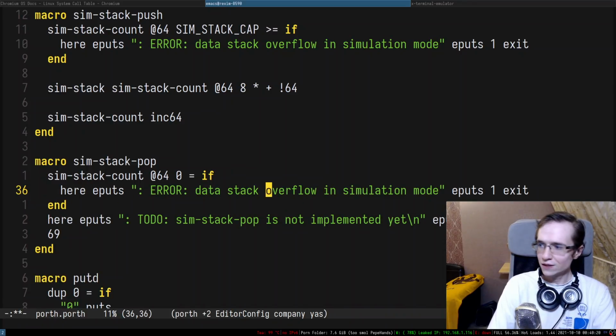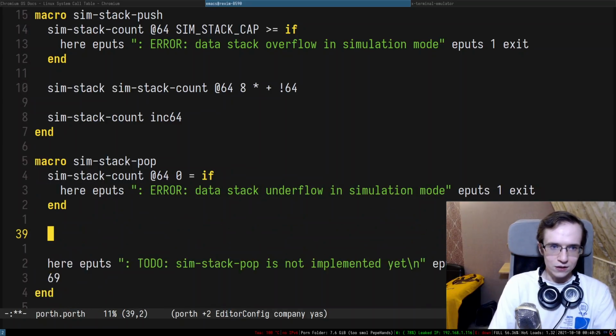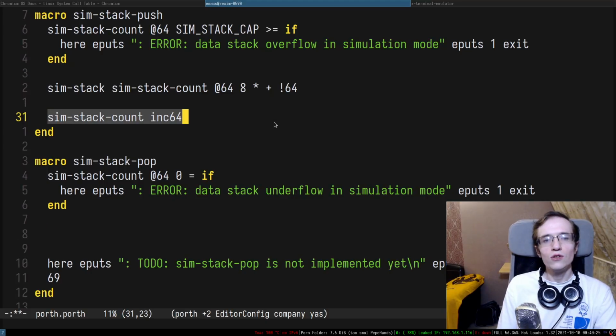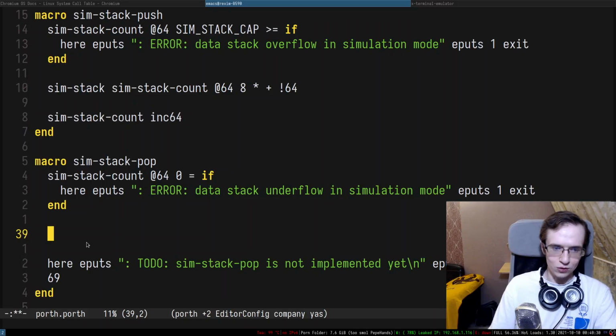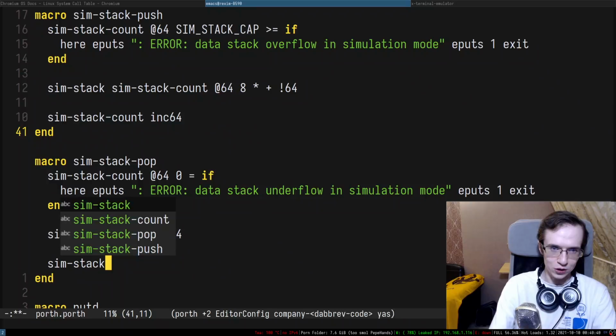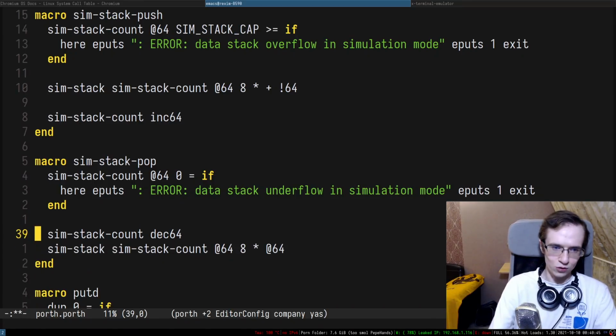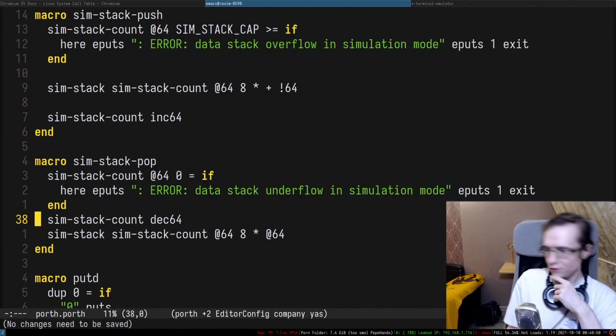Data stack underflow in simulation mode. All right, and the first thing we probably want to do is to decrement the stack counter, right? So we want to do something like dec64. And then we want to read whatever we have on the top of the stack. So this is going to be simulation stack count. Then we read that thing, multiply by 8, and we read that entire thing yet again, and there we go. So this is how we're going to pop from the stack.